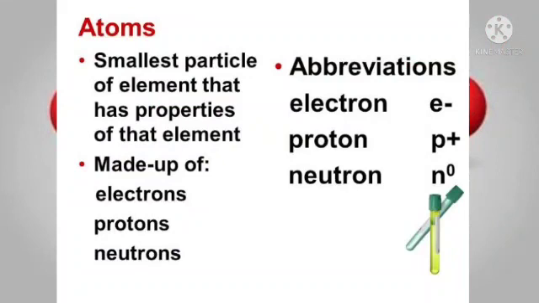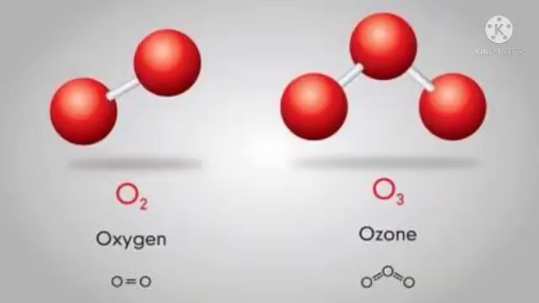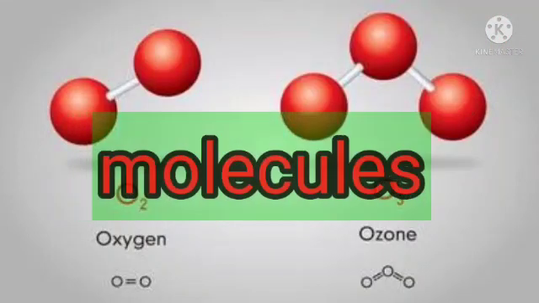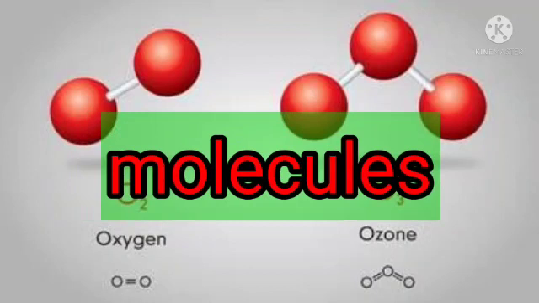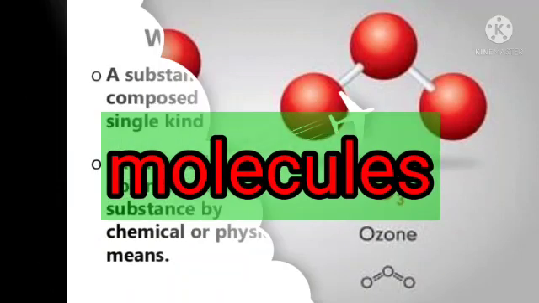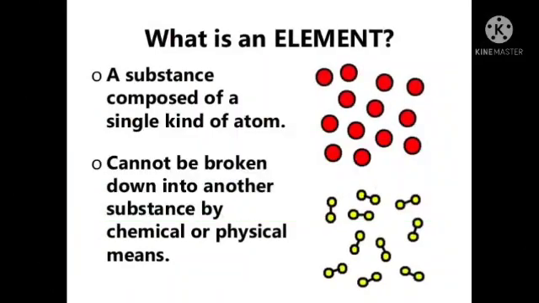What is an atom? An atom is the smallest particle of an element. Next, what is a molecule? Atoms of the same element or different elements combine to form a molecule. Hence, atoms and molecules are the building blocks of matter. Elements are everywhere. They are the building blocks of everything on earth.